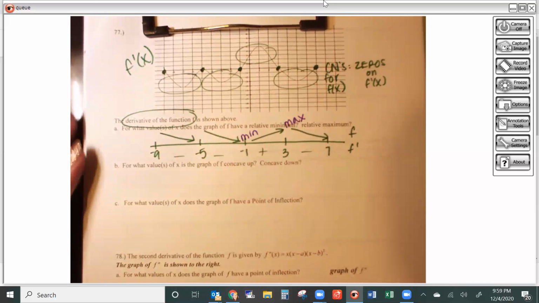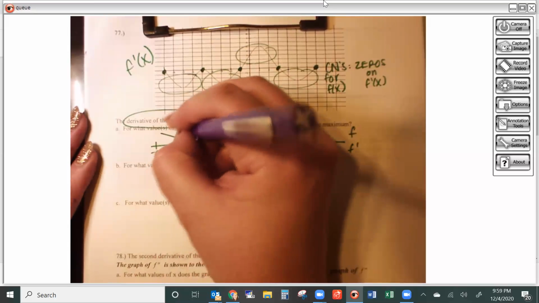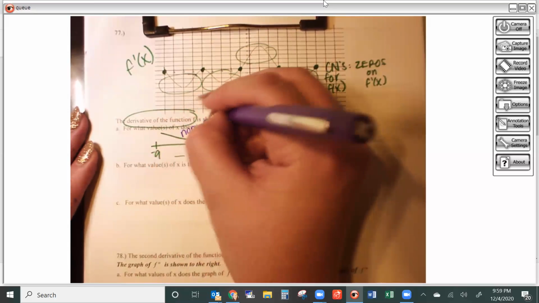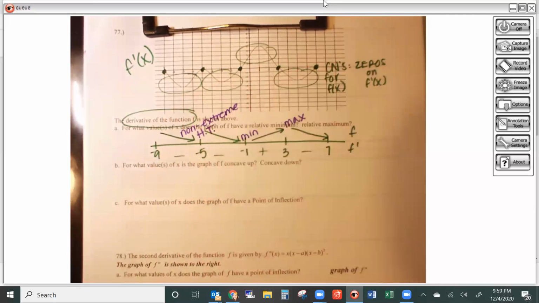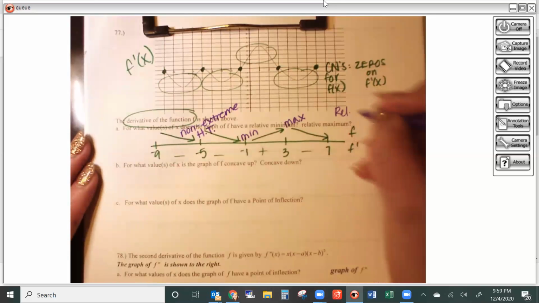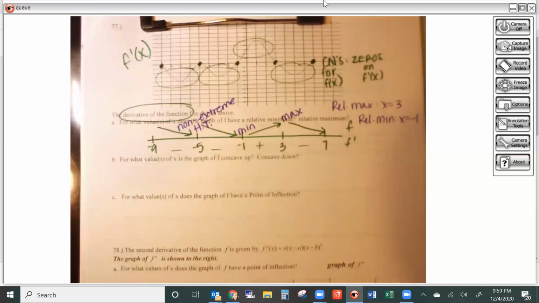At -5, I would have had what's called a non-extreme horizontal tangent, which means that my graph is going to go flat, but then it's not going to really turn all the way around. It's just going to keep going down. So let's write, we have a relative max at x equals 3. We have a relative min at x equals -1.